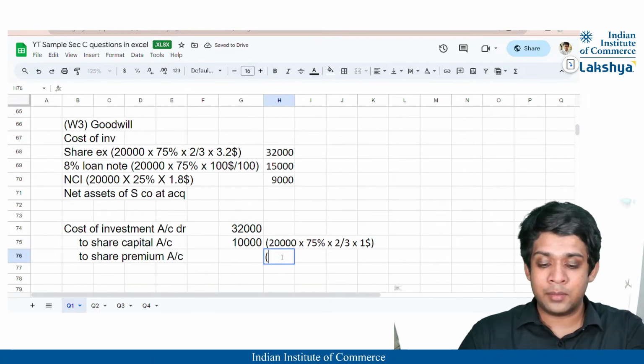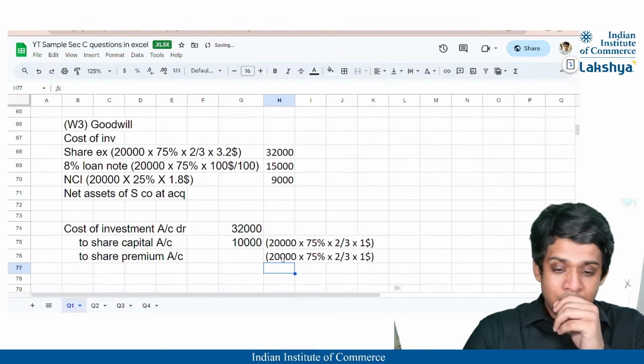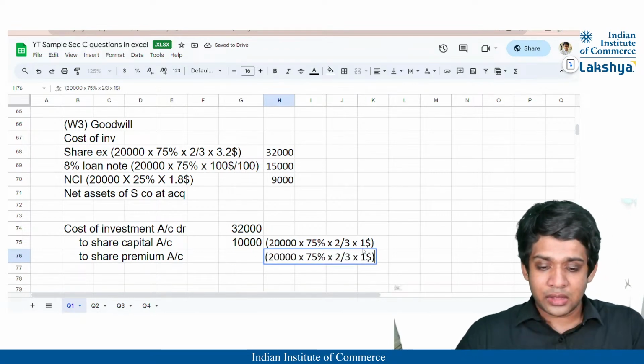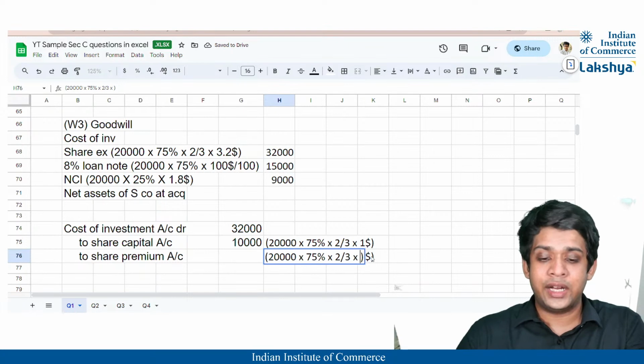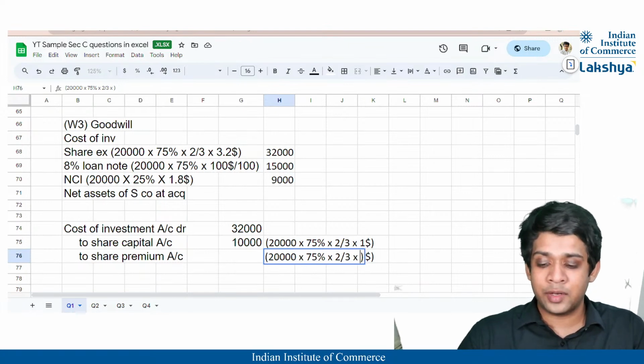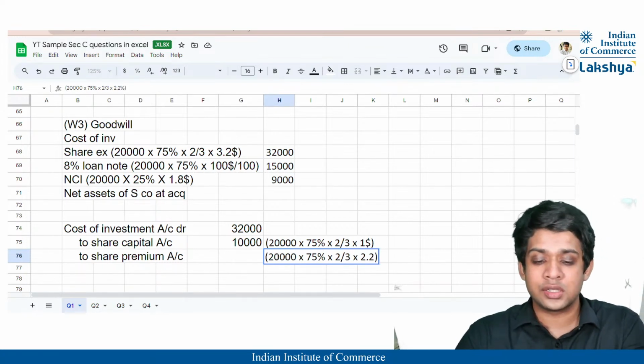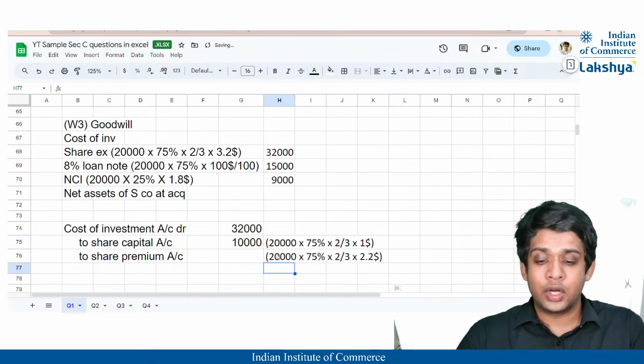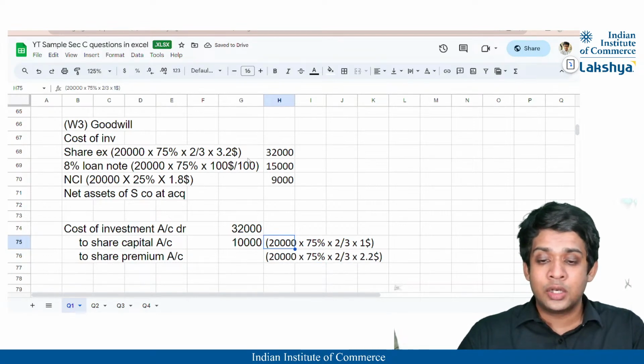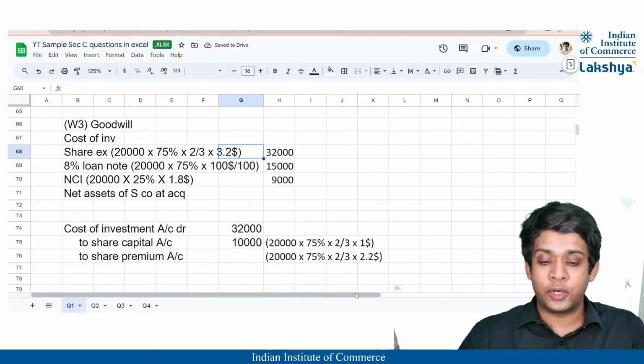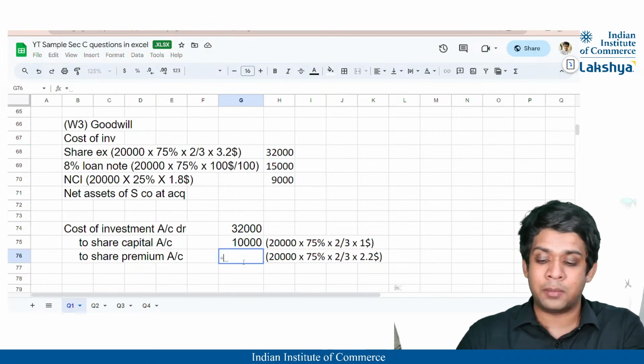And for the share premium, it will be the amount above that, which is nothing but the same thing, but only it will be the amount above that, that is $2.2, right? So $1 will be my share capital, the other $2.2 out of the total $3.2 will be nothing but my share premium, right?